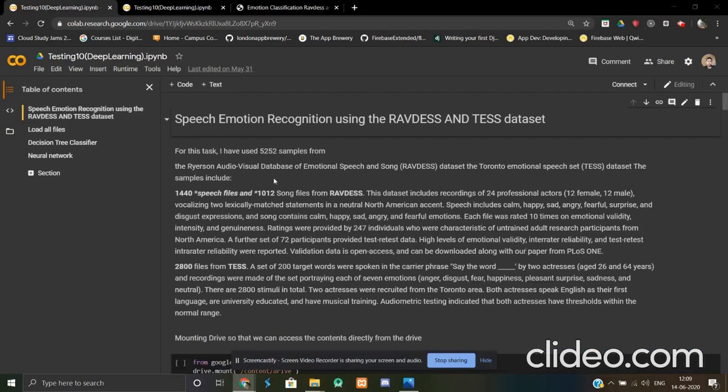Now I am going to tell you about the CNN model which we have used. For training the model we have used the RAVDESS and the test dataset. From the RAVDESS dataset we have used 1440 speech files and 1012 song files, and 2800 files from the test dataset.